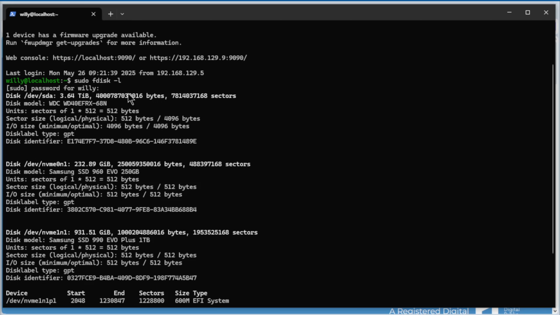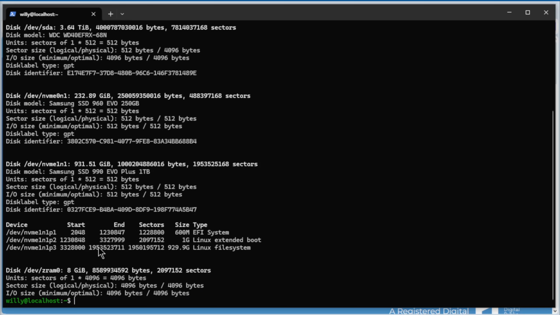Here we're going to create a BTRFS file system with a couple of subvolumes. The second is the nvme0n1. There's a 250 GB NVMe. Here we will create again a BTRFS file system and subvolumes for virtual machines. That's for a future video.